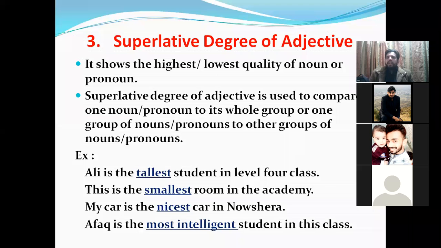Okay, next one we have the superlative degree of adjective. So it shows the highest or lowest quality of a noun or pronoun. Now we say here simple, then we say higher, and then we say the highest, meaning the most, the highest quality of a noun or pronoun. So superlative degree of adjective is used to compare one noun to its whole group. Before you were comparing one noun to another noun, two nouns to each other. But now you are going to compare one noun to the whole group of it.